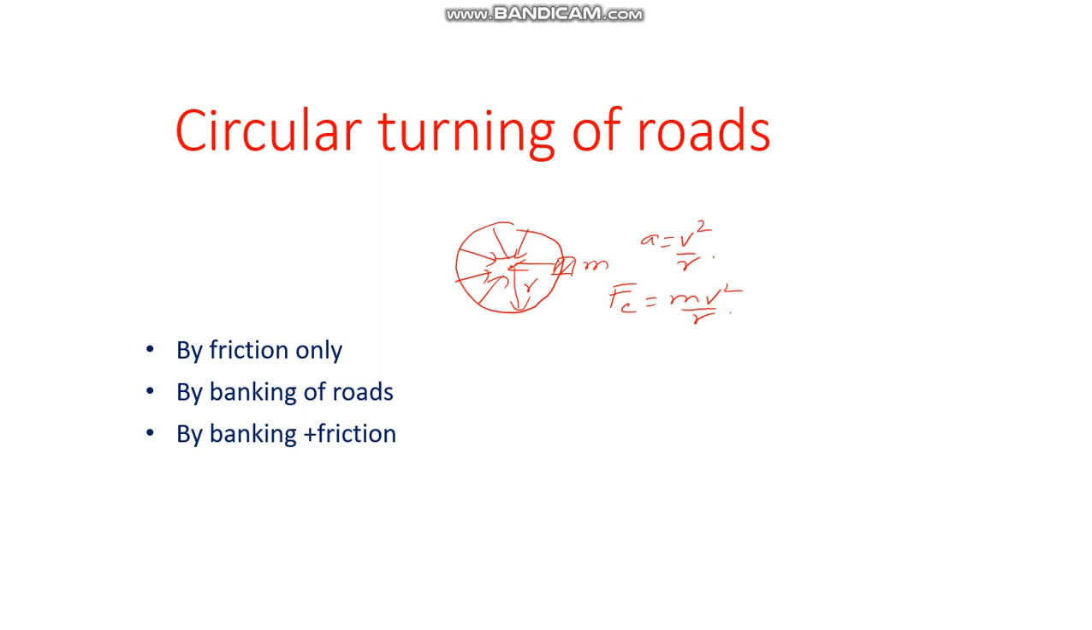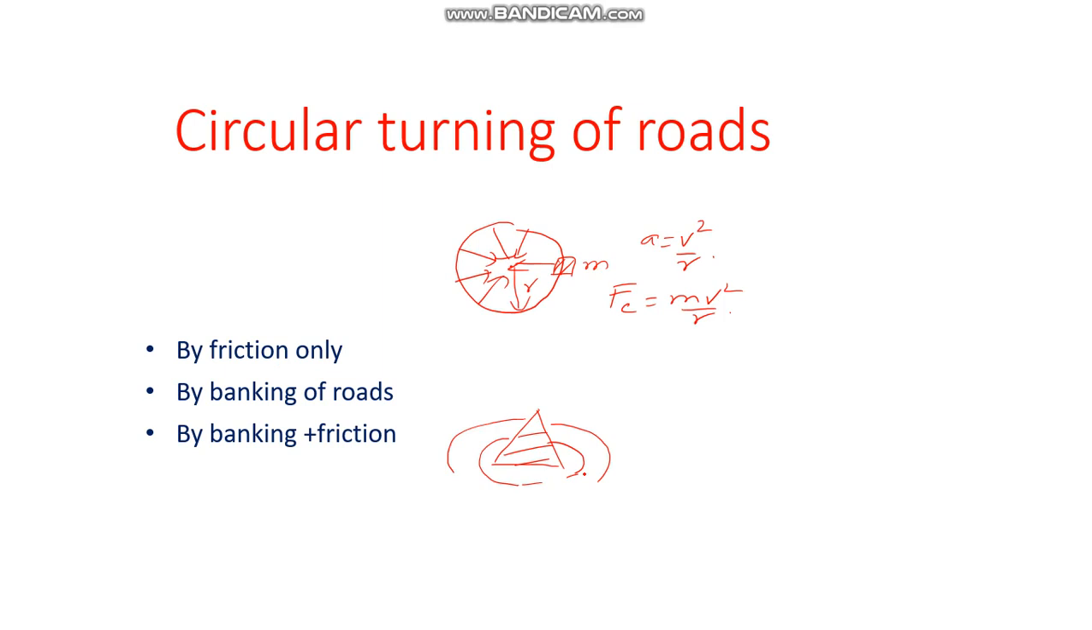That means an object which is rotating in a circular path, it must and should experience a centripetal force. Now in this topic we are studying about circular turning of roads. Now what does this mean? Suppose there is a mountain, a big hill, and we are going around the hill on a road like this.